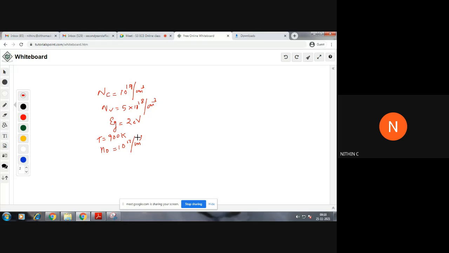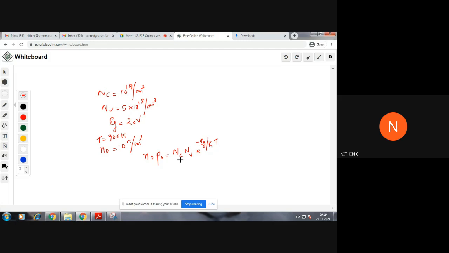So what should be the expression that we need to use here? Which will be the expression we need to use? The final expression that we have written in that list. Just check that expression. What was that? That expression was N0 P0 is equal to NC NV e raised to minus EG by KT. This was the expression that we have written finally.